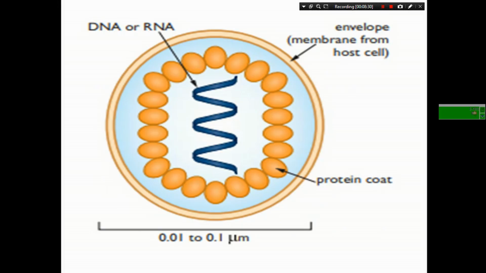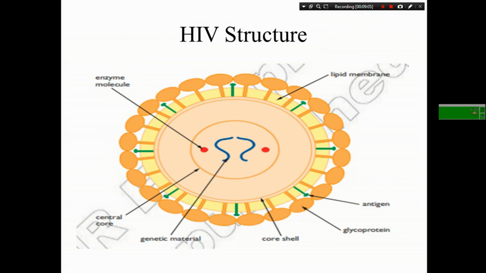Again, a virus's size is too small, mainly from 0.01 micrometer up to 0.1 micrometer, which is smaller than bacteria. Why? Because bacteria range from around 0.1 up to 10 micrometers in size. So viruses are smaller, and the content at the center is genetic material, either DNA or RNA. There is an envelope or an outer membrane from the host cell and a protein coat. This is the typical structure of a virus.